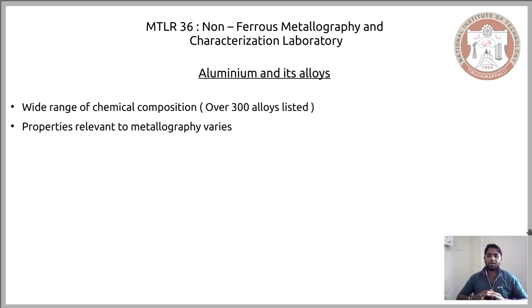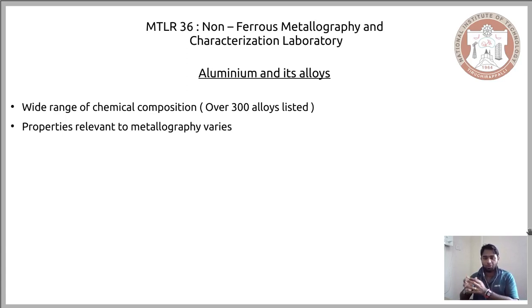Now when you have an alloy with a very wide range of composition, meaning a very wide range of alloys, then based on your composition your properties would vary. Since your properties vary widely, you have to have a specific set of metallographic steps for each and every alloy. That is the reason why in this lecture we introduced the different alloys that are present in aluminium, and the different composition that characterizes each of these alloys.